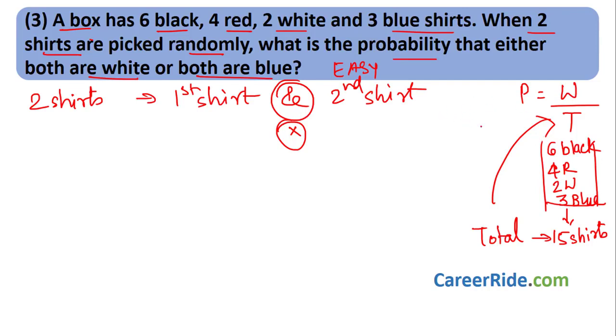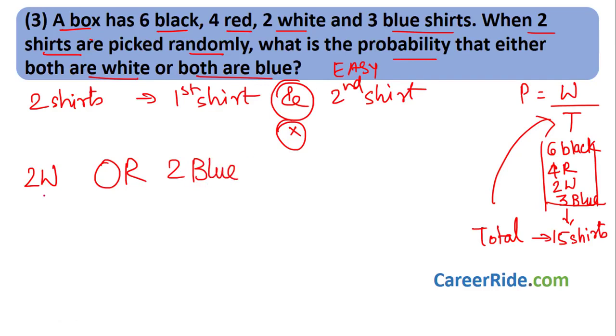They pick the first shirt, keep it in hand, then they pick the second shirt. Now what have they given? They want either both are white, so the 2 shirts picked should be white, or find the probability that the 2 shirts picked are blue, right?